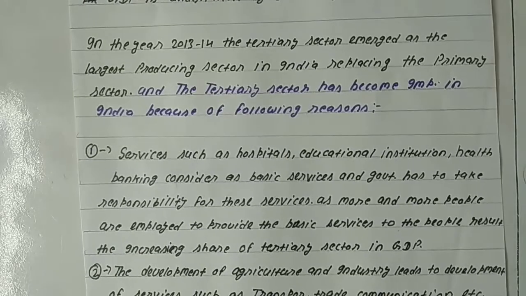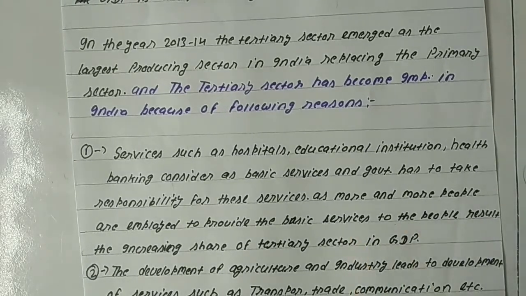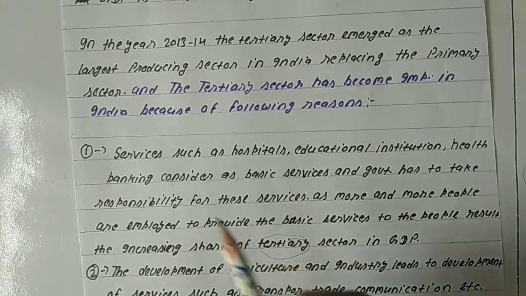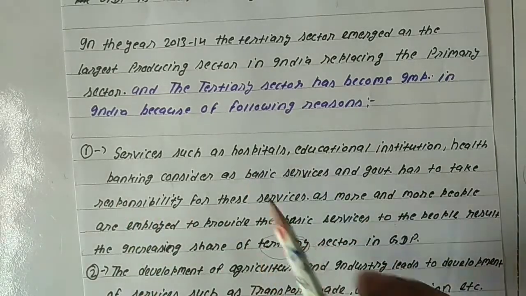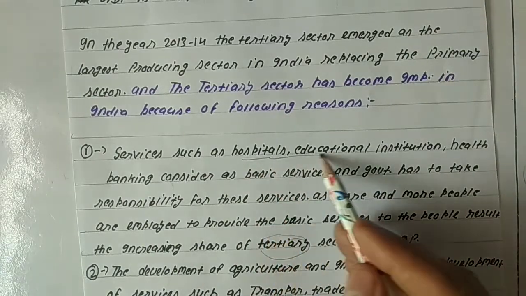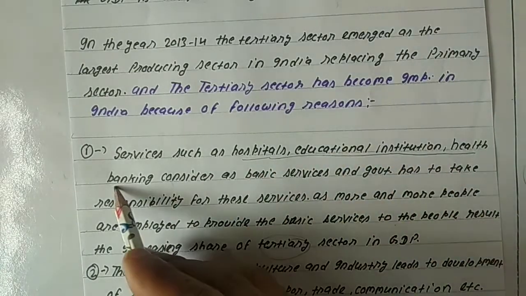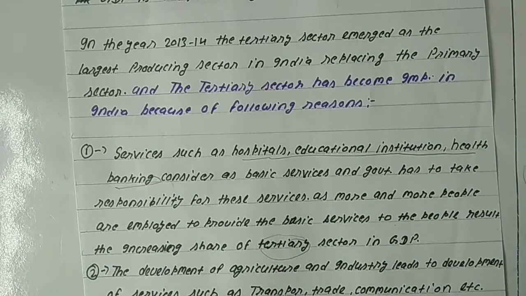So as more and more people are employed to provide these basic services, it will increase the share and base of the tertiary sector, because all the people associated with these institutions provide services, and I have already told you that all those people who provide any type of services come into the category of the service sector or the tertiary sector.